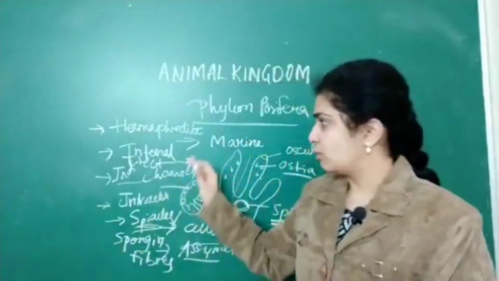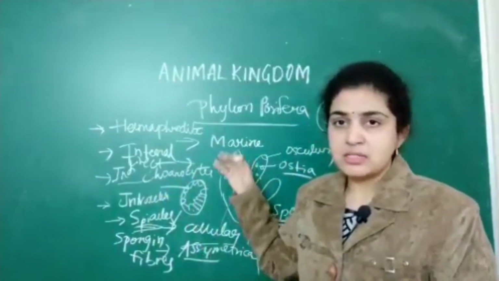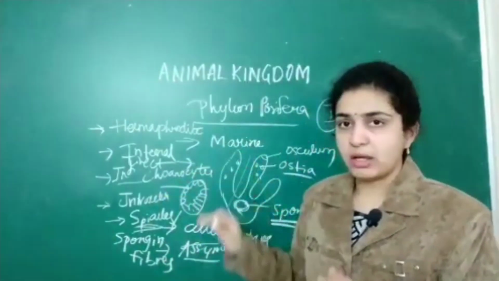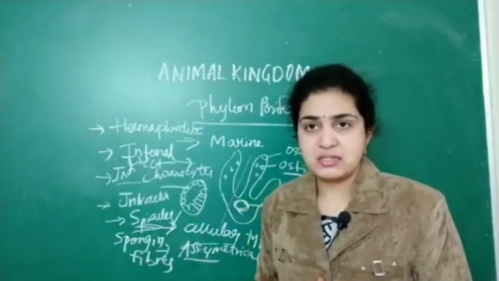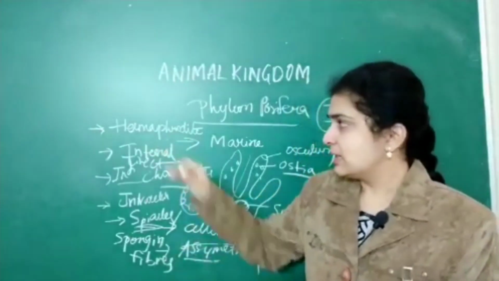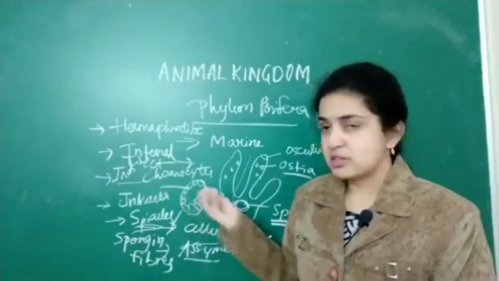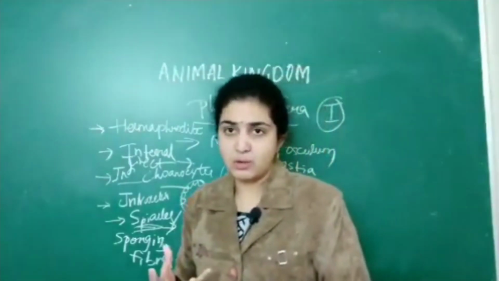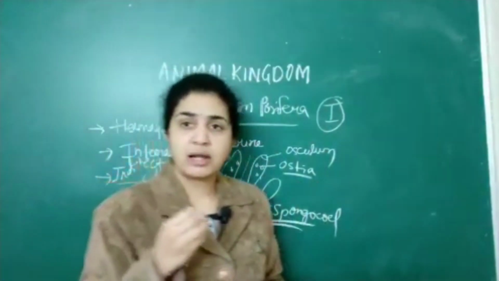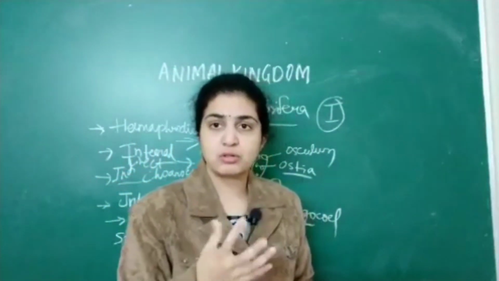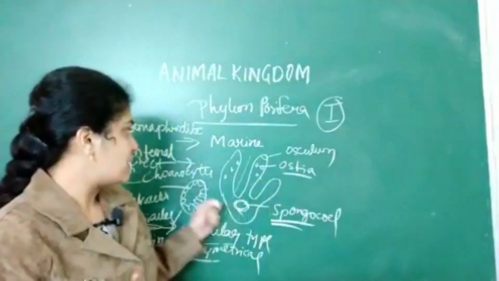I want you all to read very thoroughly. First go by these marine organisms, where they are living. Then which type of organization. Next, symmetry. Then any special features, like choanocytes being present. Spongiocele is the body cavity. Water enters through ostia and moves out through the osculum.